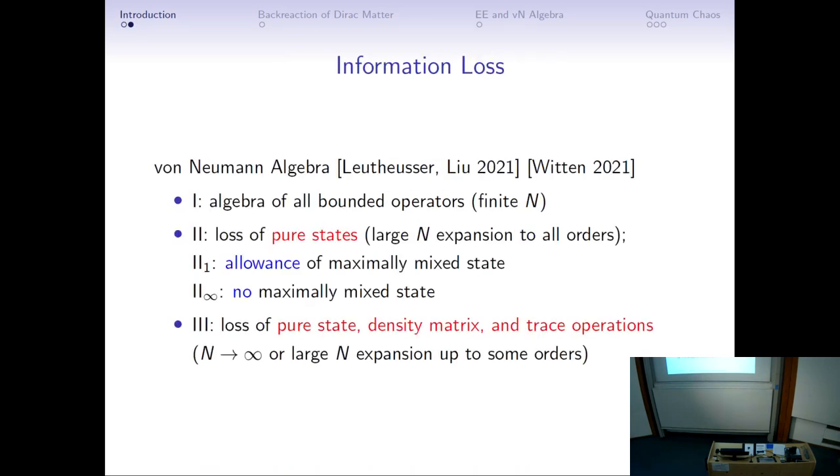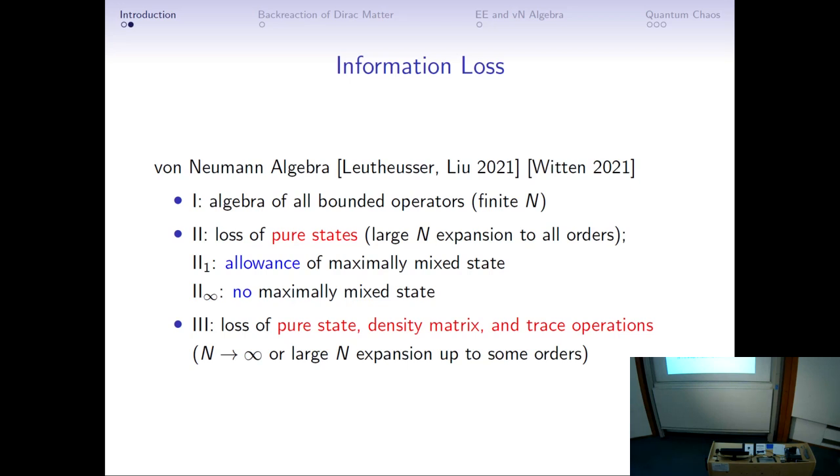And let me say that the information paradox is one important question that we need to understand. And to understand this issue, we should explore or develop the mechanism of the emergence. And we want to use the von Neumann algebra to proceed in this direction. A von Neumann algebra is one general method to classify the operators in the Hilbert space. However, we can only classify the bounded operators.